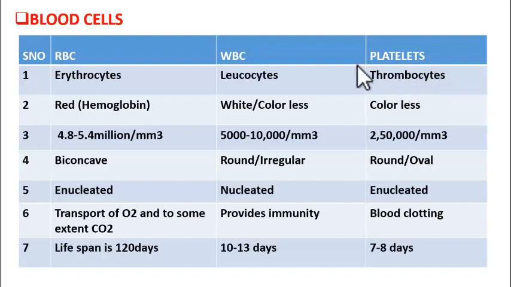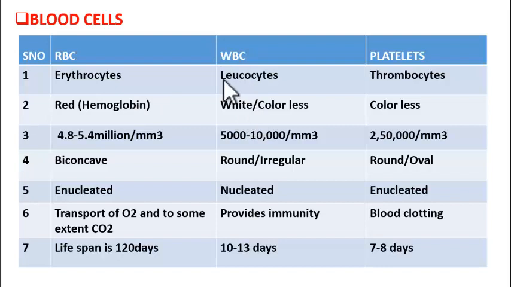Got it? Now let us know about the color. RBC are red in color because they have a pigment called hemoglobin in them. Got it? Now, do you know per RBC there are 280 million hemoglobin molecules present? Per RBC there are 280 million molecules of hemoglobin.